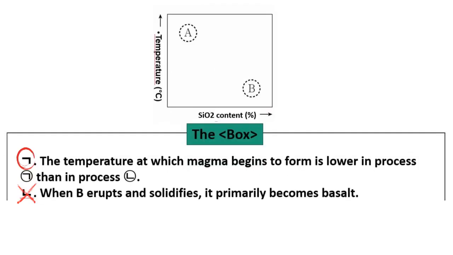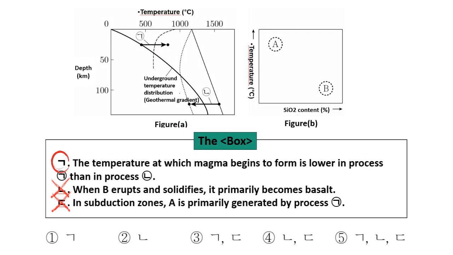Statement Nyun is incorrect. In graph B, B has a high CO2 content and a low temperature. This characterizes rhyolitic magma. When rhyolitic magma solidifies on the surface, it becomes rhyolite, not basalt. Basalt forms from magma type A. Statement D gut is incorrect.